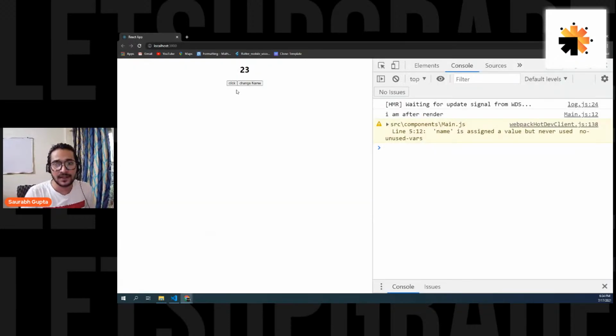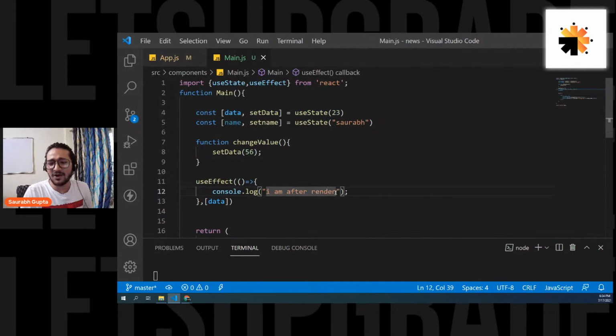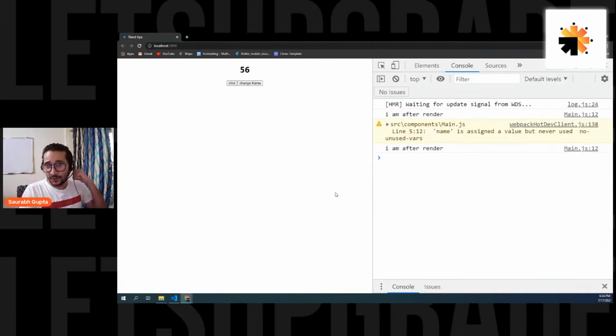Now, let's see. If I change the data value, it gets called. I'm after render. Perfect. Now let's see if I change the name. We know that change name will also cause a re-render, but is it? And also, let's keep the message same. Now we know that if I click on change name, it will change the state value name, and if state value changes, the component re-renders. But now I want to make sure: is useEffect getting called after changing name? If it is not, that means now it is perfectly working for data. Let's see. And here we go.